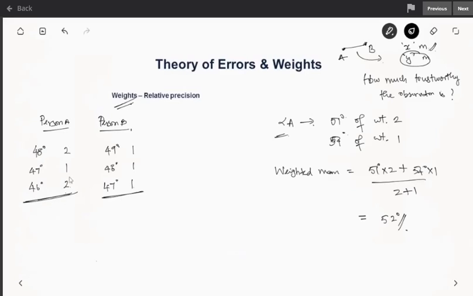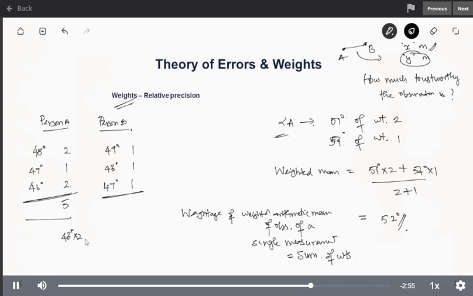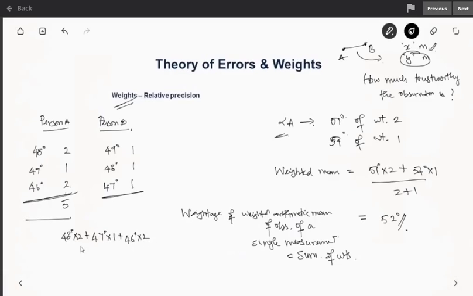So here you can give a weightage of 5. It is just the sum of all the weights. So the weightage of a weighted arithmetic mean for a single measurement is equal to the sum of weights itself. Suppose you find the arithmetic mean here. It is 48 degrees into 2 plus 47 degrees into 1 plus 46 degrees into 2, divided by 5. If you solve this, you will get 47 degrees, and the weight of this is the sum of weights. So 47 degrees of weightage 5 by person A.